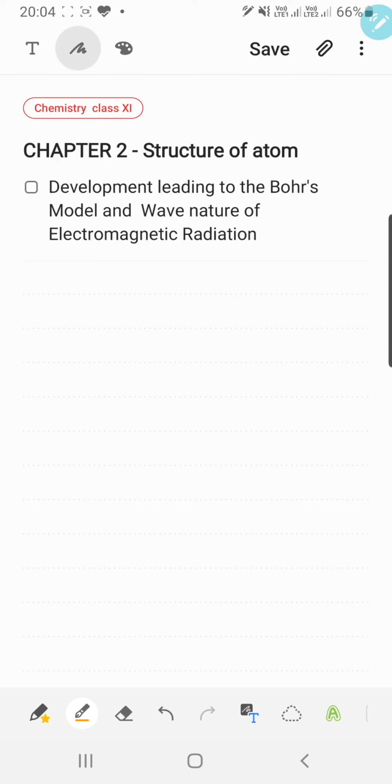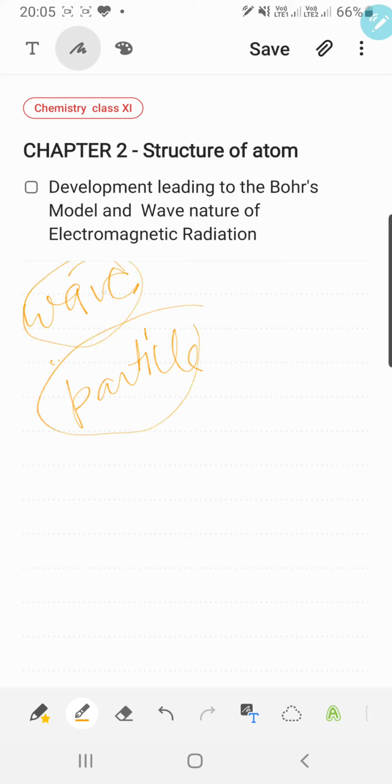There are majorly two developments that played a major role in the formulation of Bohr's model of atom. And what were these developments, we will study here. First is the dual character of electromagnetic radiation. Dual character means the radiation has wave as well as particle-like property. Wave and particle. So wave property as well as particle property.